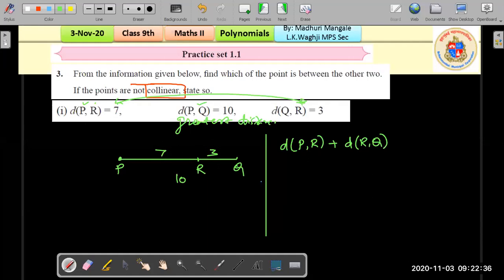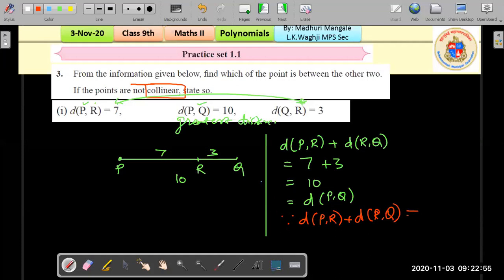All right, so we add those two distances, which is 7 plus 3. That would give us 10, which is equal to distance PQ. So since distance PR plus distance RQ is equal to distance PQ, we say that therefore P, R, Q are collinear.